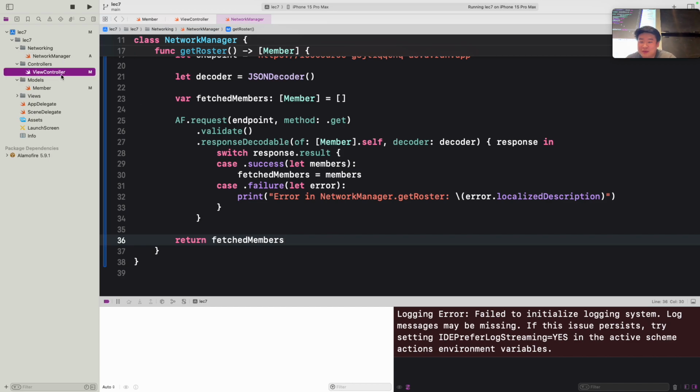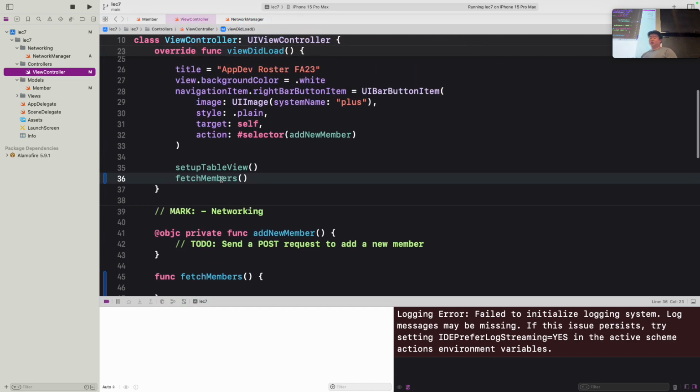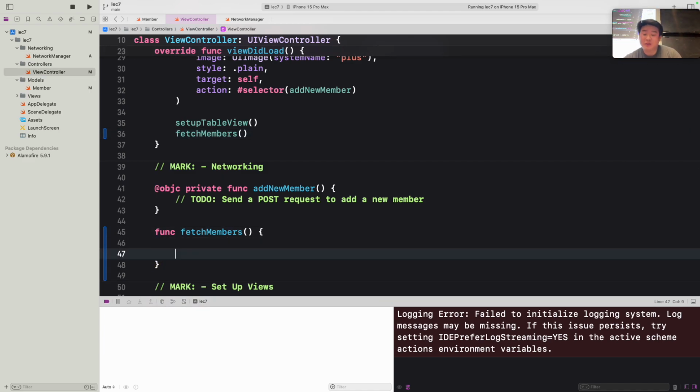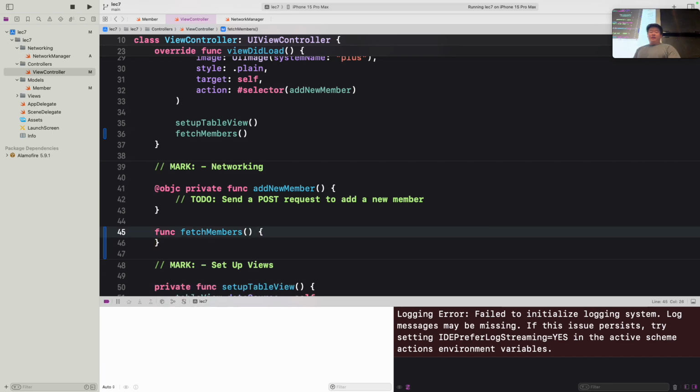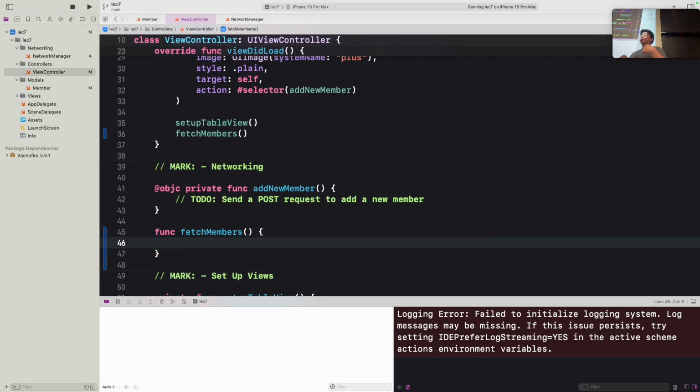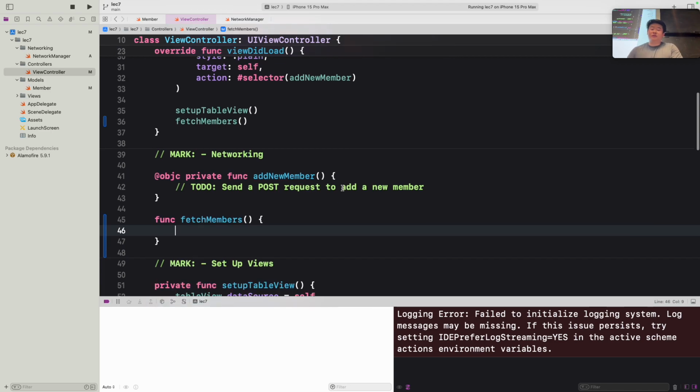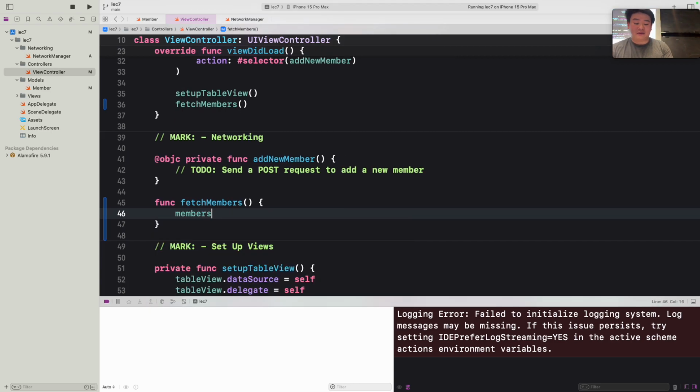Okay. So if we go back to our view controller, you'll see that we have this empty function stub called fetchMembers. So what we want to do is, since keep in mind our getRoster function in our network manager returns a list of members, we want to set our members attribute here that we set as empty to the return value of the function.